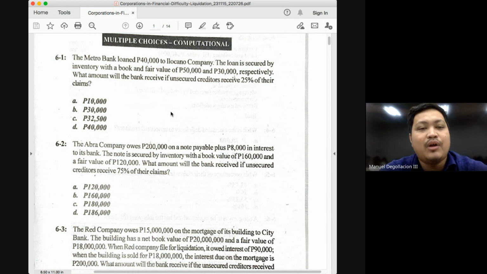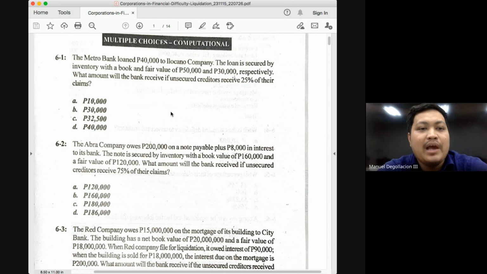Under what scenario will our answer be 10,000 in problem 6-1 if you simply multiplied 40,000 by 25%? Because the 25% is the recovery rate of your unsecured creditors. But why is it wrong to multiply 40,000 with the 25%? Because the entirety of 40,000 is not unsecured. A portion of it is secured. In fact, 30,000 of it is secured. What portion of the 40,000 claim is unsecured? Only 10,000. So only the 10,000 will be subjected to the recovery rate of 25%.